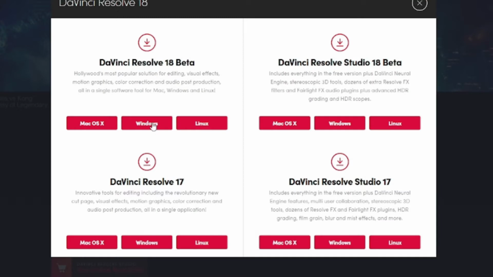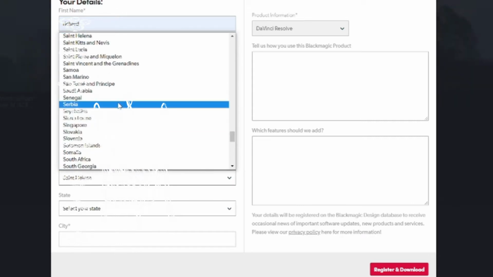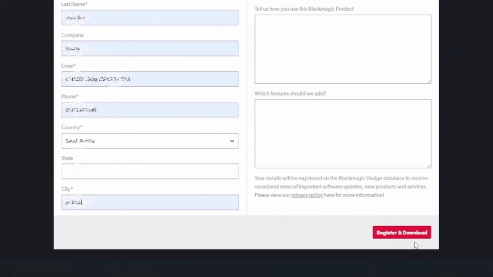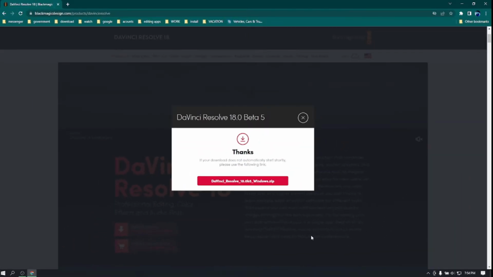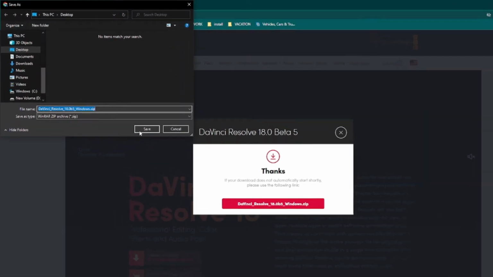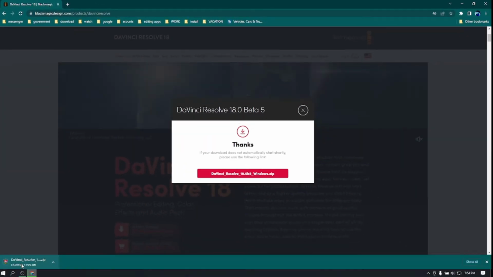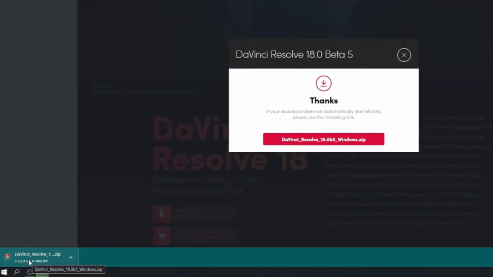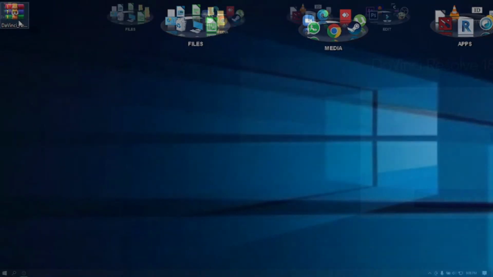Select the operating system that you are using. Fill up all the details needed. And click Register and Download. Browse where you want to save your file, and click Save. Wait until download finish, and locate your file. Here is my downloaded file.